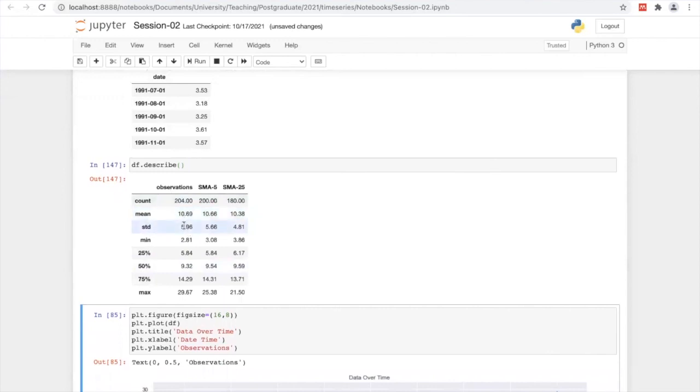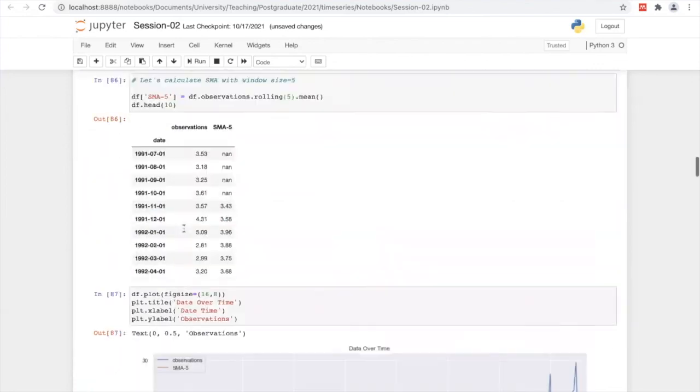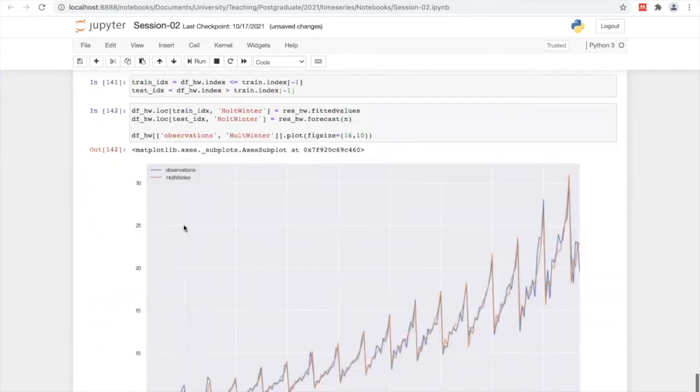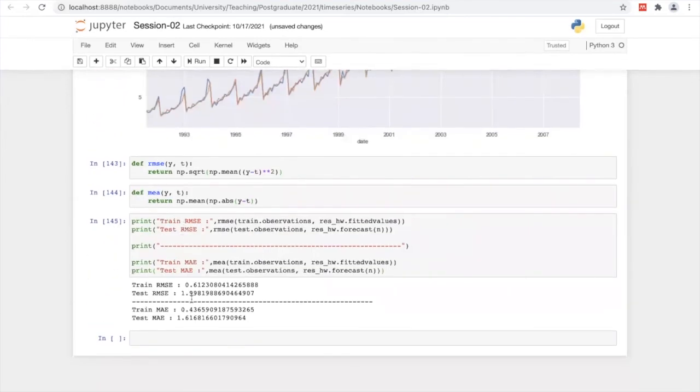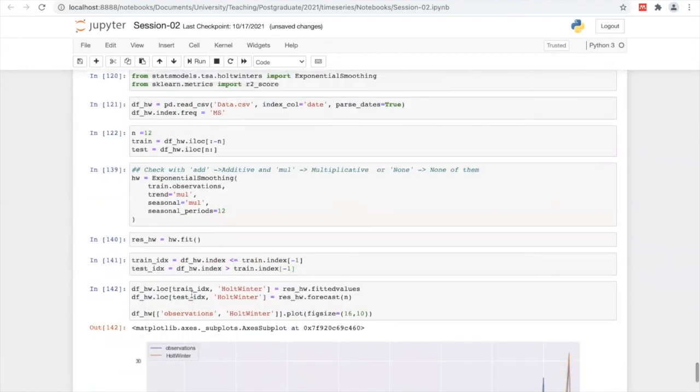Mean is 10. Standard deviation is 5. Minimum value is 2.81. Maximum value is 29. Once we compare with the mean, the model is fine. Compared with the mean value, very small deviation is there, so it's fine.